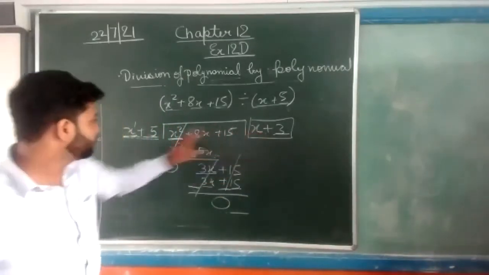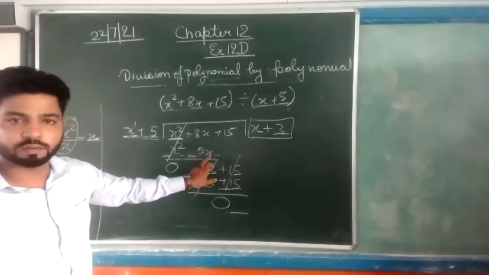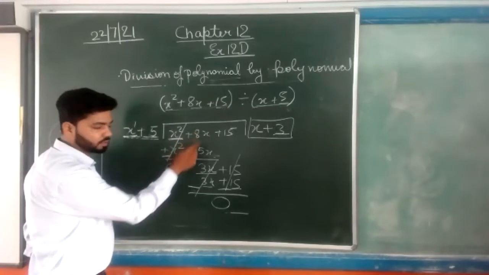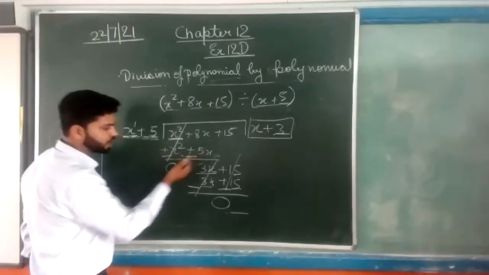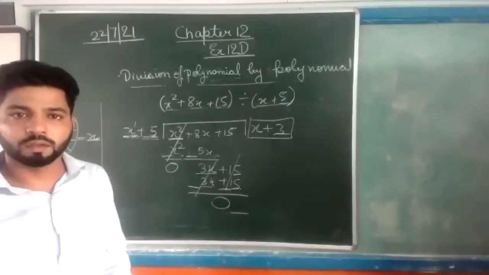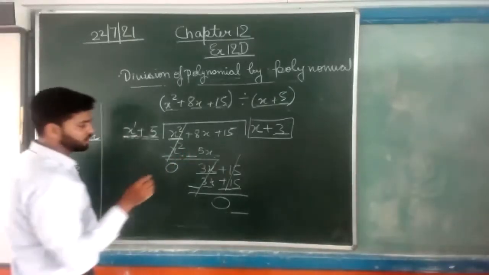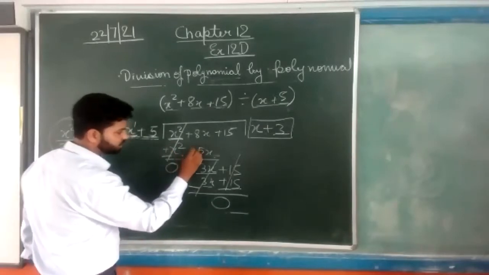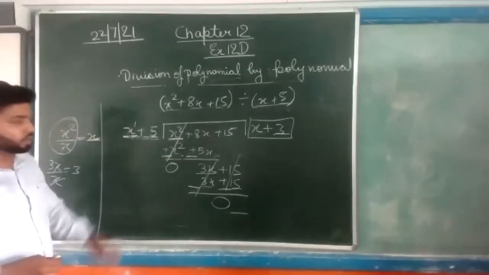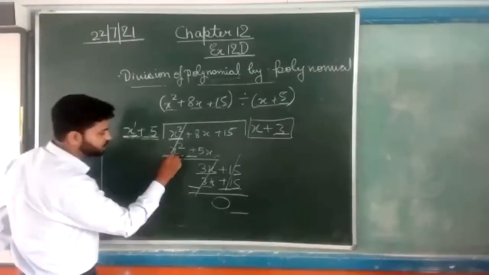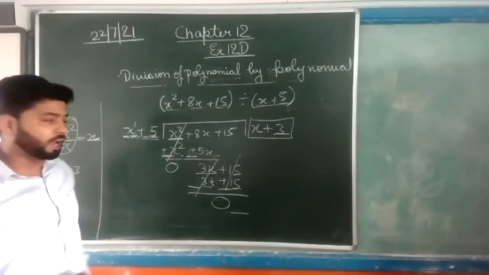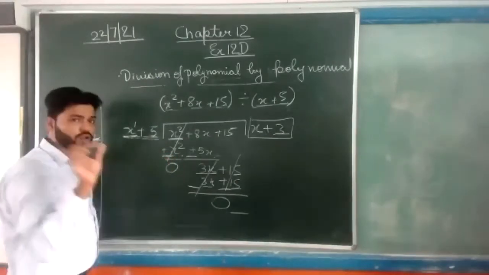We will multiply with this. The equation will be this. This is in plus format and this is also plus. Because we are subtracting this, we just change the sign. Plus becomes minus and plus becomes minus. In the examination, everyone see here, if there is plus like this and plus like this, you have to mention the minus sign here. Don't remove the sign, just mention the minus sign. This x square will become minus x square. Only a small minus sign is there.